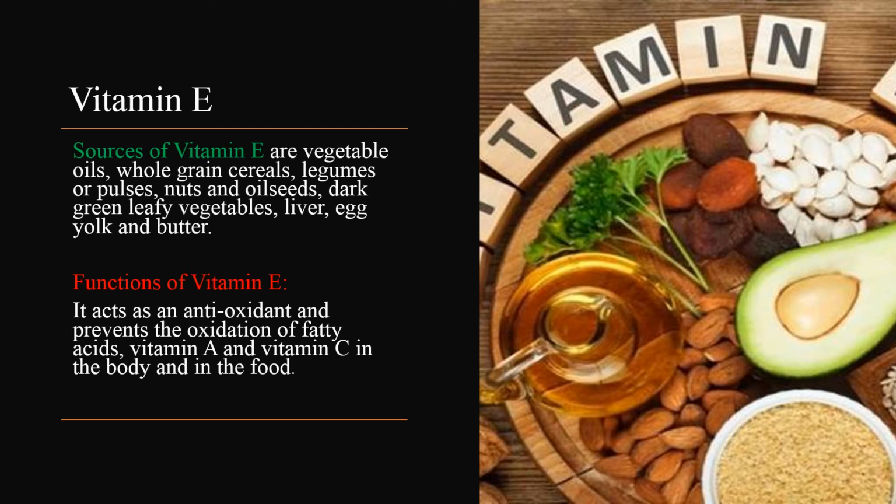The next is vitamin E. Sources of vitamin E are vegetable oil, whole grain cereals, legumes or pulses, nuts and oil seeds, dark green leafy vegetables, liver, egg yolk and butter. Now what are the functions of vitamin E? Vitamin E acts as an antioxidant. It also prevents the oxidation of fatty acid, vitamin A and vitamin C in the body and in the food.